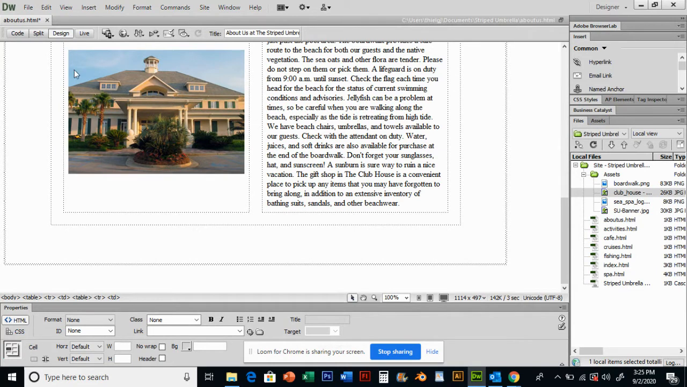Okay, I haven't saved in a while. I can see my asterisk up here. I'm going to press Control S and save my changes.